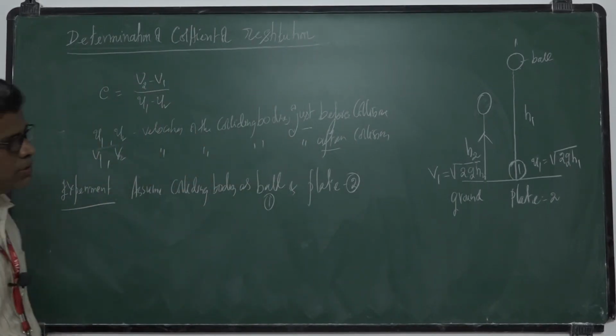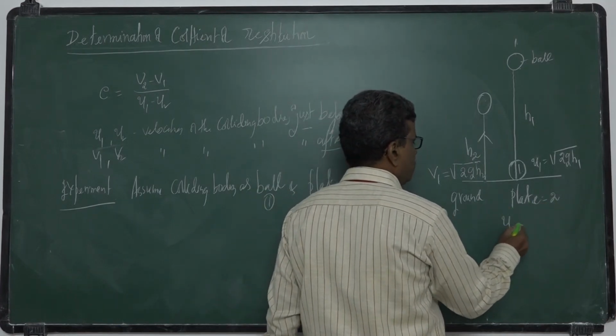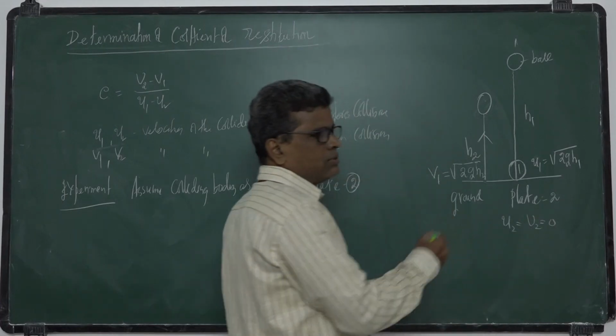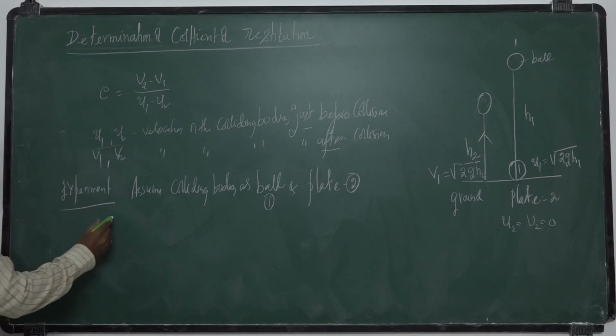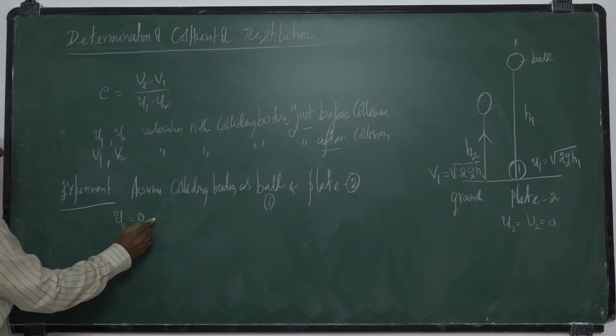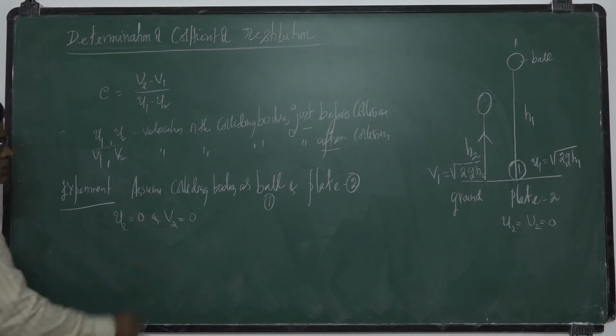Now the plate is at rest before and after collision, so u2 is 0 and v2 is 0. Substitute these values in the e value. The plate is on the ground.